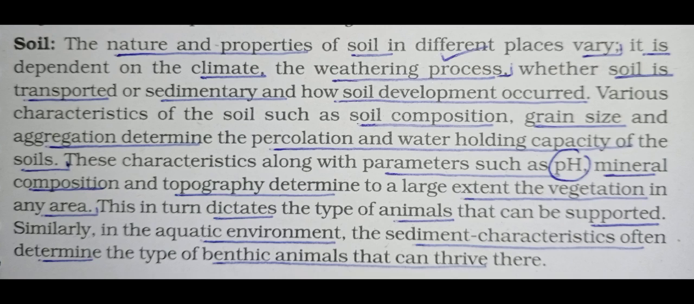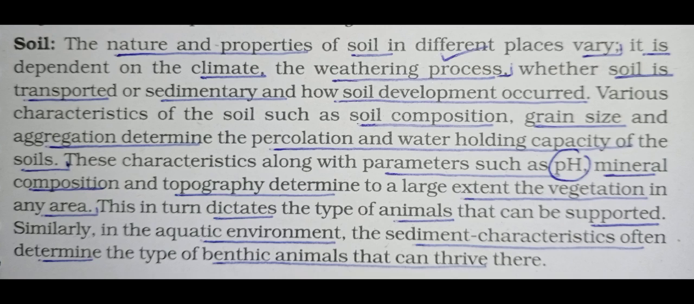Last point, last sentence, last second line: similarly, in the aquatic environment, the sediment characteristic often determines the type of benthic animals. Underline, benthic means the underwater animals living nearer the bottom of the sea or the bottom region, animals that can thrive there. So we are able to know about this particular benthic type of animals from the sedimentary characteristics.